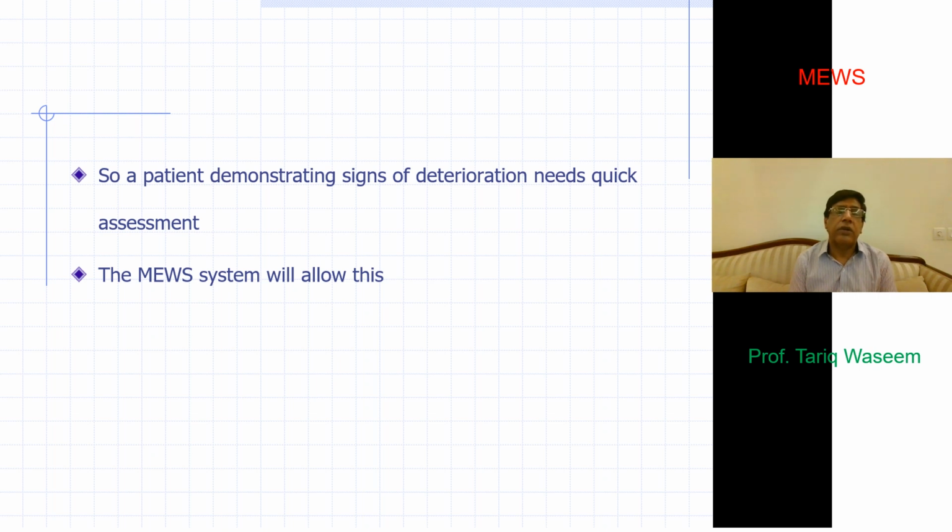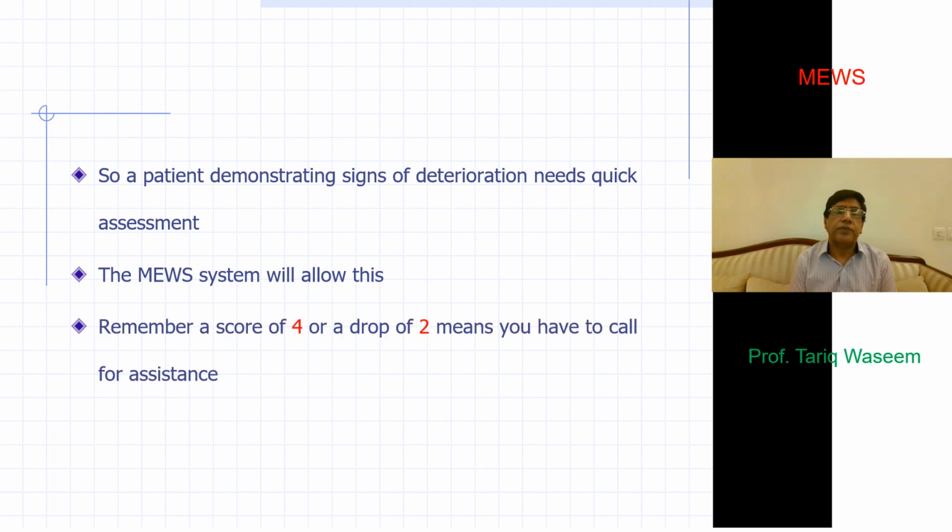You only need to pay attention and convert them into a score. If the patient has gone down on this MEWS score from 3 to 2, or a rapid change of 2, it needs urgent attention, and you can activate whatever system is being practiced at your institute.